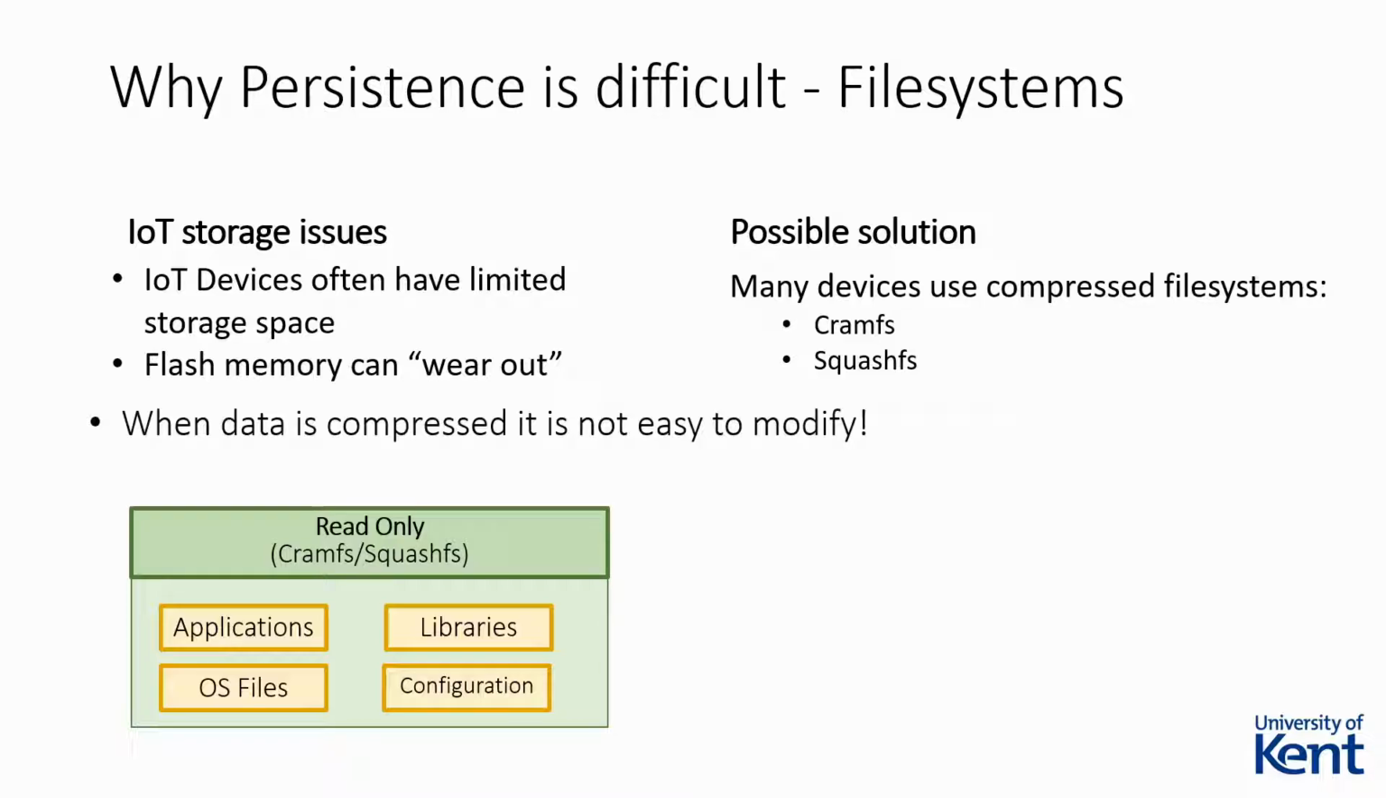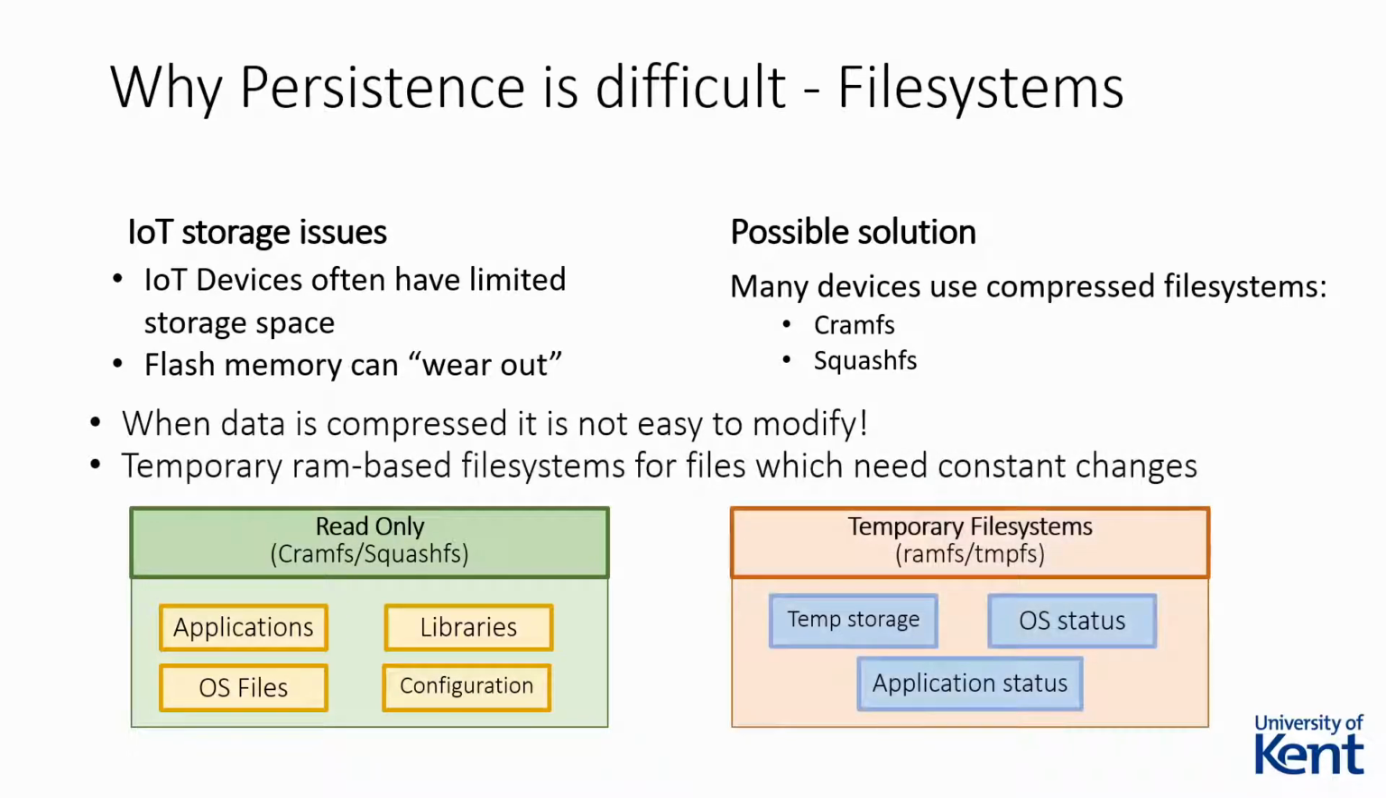For files that do not need to persist through reboots, or need to be modified often, devices can employ a second temporary file system, which is stored entirely in RAM. This allows the bulk of the data, which is unlikely to be changed, to be stored in the read-only compressed file system, while files that need to be used and modified during the running of the device, such as the status of the application or the operating system, can be stored in the temporary file system.